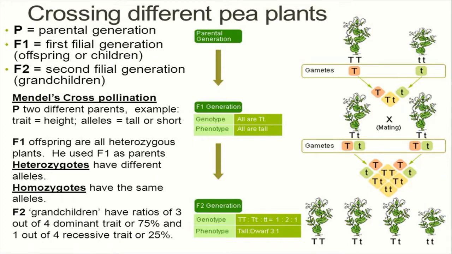The phenotypic ratio of tall and dwarf will be 3:1 and the genotype will be 1 homozygous tall, 2 heterozygous tall and 1 homozygous dwarf. Therefore, the genotypic ratio is 1:2:1.